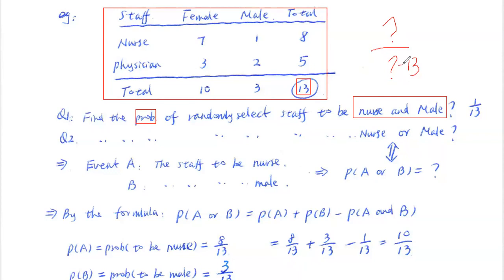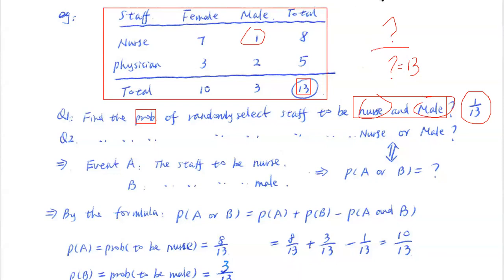That's 13 in the denominator. In the numerator is the number of cases that you are asking about. You're asking how many cases there are of male and nurse. Everybody, how many male nurses do we have? 1, only 1. So the answer is 1 out of 13. Very straightforward. Everybody, follow me? So that's the way to answer these probability questions.